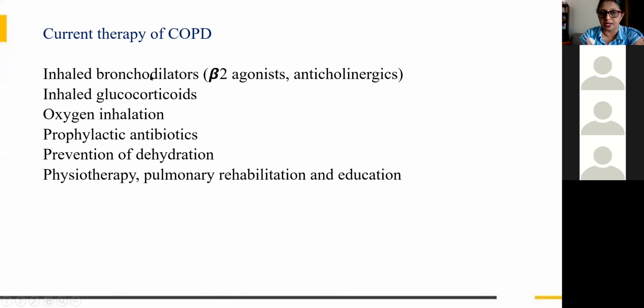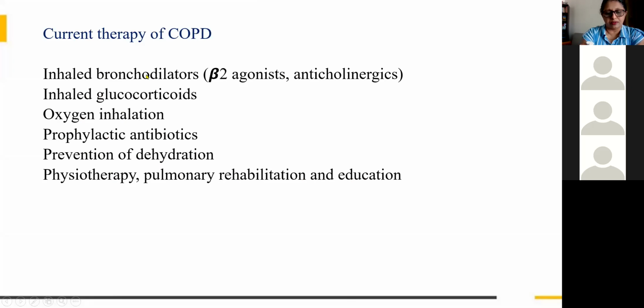But what is the current therapy of COPD, that is chronic obstructive pulmonary disease? We have to give bronchodilators, beta-2 agonists, anticholinergics. Why anticholinergics? I will tell you. Then inhaled glucocorticoid, that's only a last resort. Oxygen, anyway we have to give in acute cases. Then prophylactic antibiotics we can give. Then prevention of dehydration. With all the breathlessness, there will be dehydration, so we have to prevent it. Then physiotherapy, pulmonary rehabilitation and education.